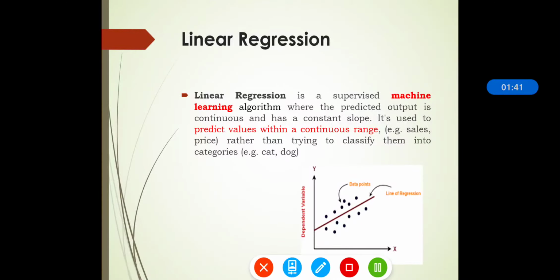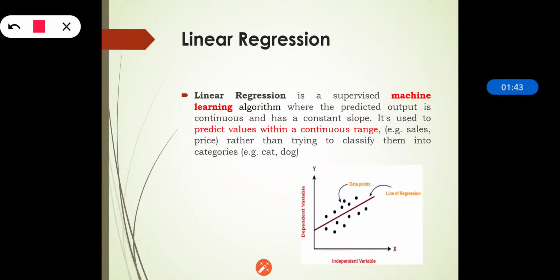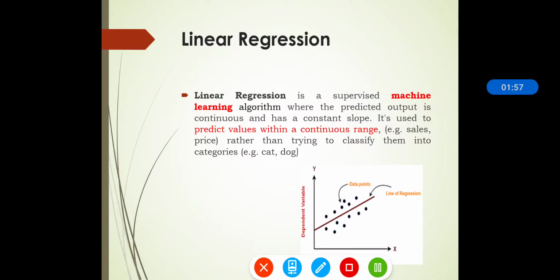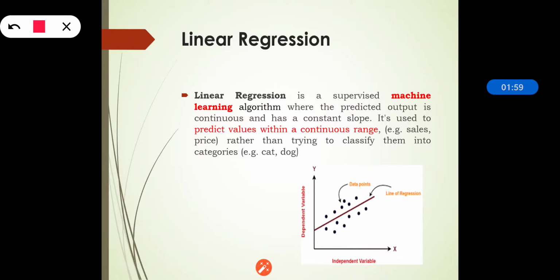Linear regression is a supervised machine learning algorithm where the predicted output is continuous and has a constant slope. We can see over here it has a constant slope. Linear regression is basically very well known for predicting an output which is continuous, which is consistent.